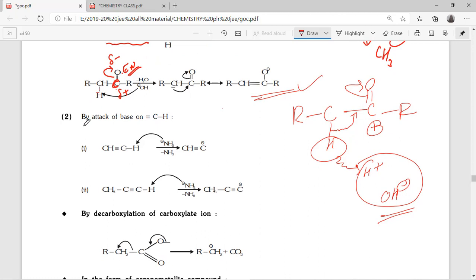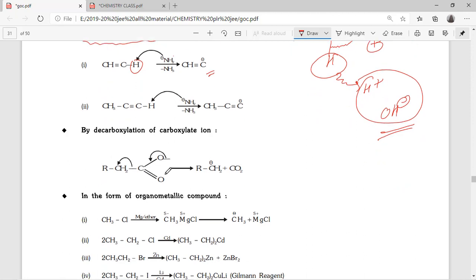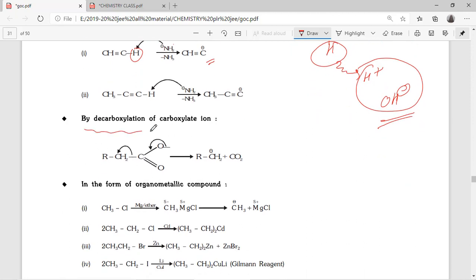And the other way of forming a carbanion is by attack of base. Suppose NH2 minus is directly taking H plus. Okay, similar explanation here also. Attack of base. Then by decarboxylation of carboxylate ion. Carboxylate means COO minus is there. Here what happens in decarboxylation? Carbon dioxide has to be removed, only CO2.